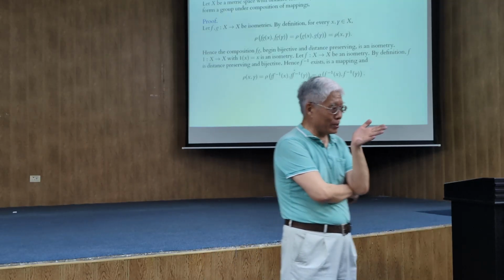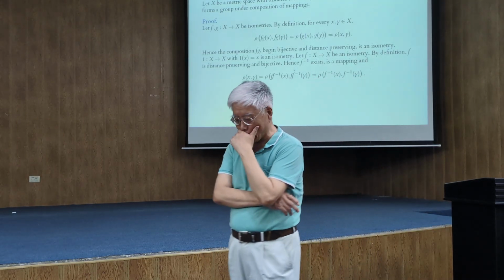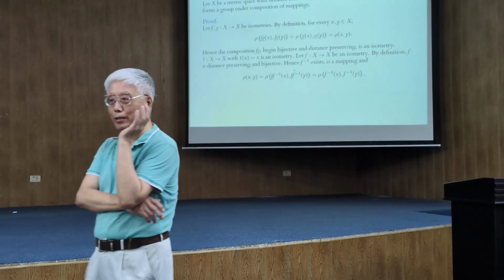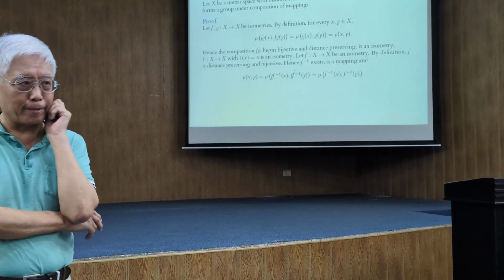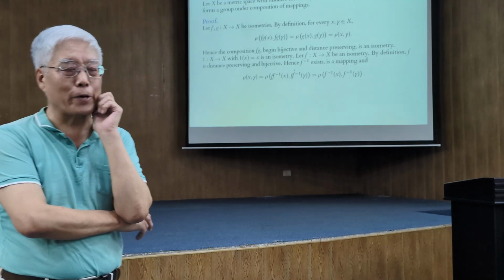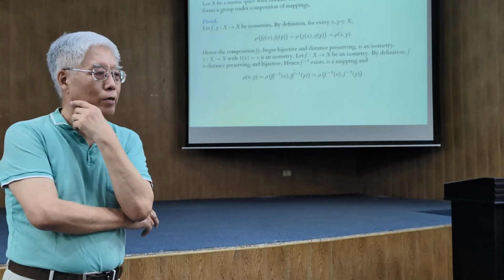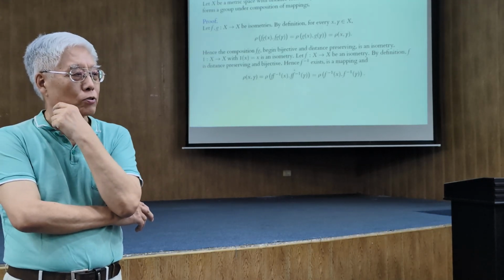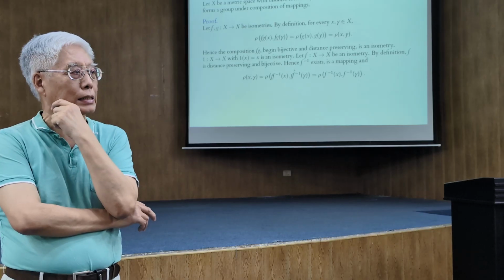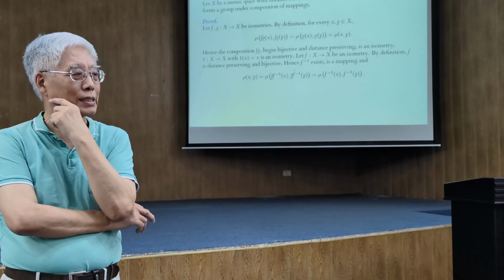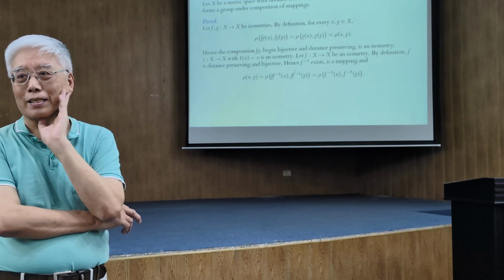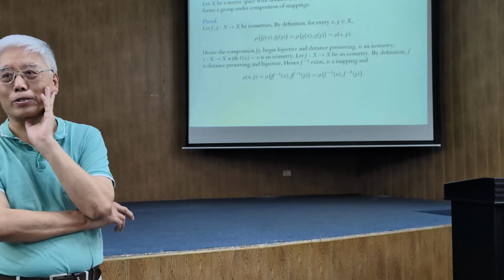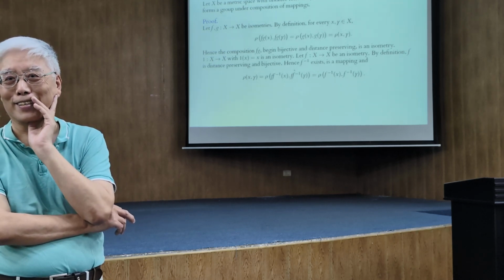Before we stop, time is up, right? Let me ask you a very general question. I think you should write it down. It's not in my lecture notes. Given any metric space, let X be any metric space, determine the group Isom(X). Does anybody know if this question is completely solved in general?